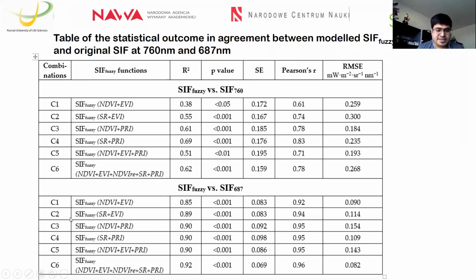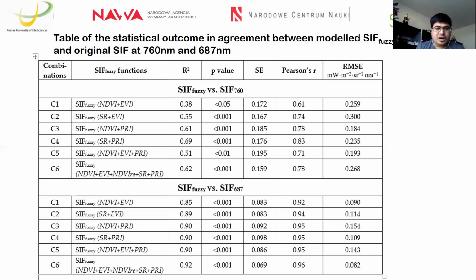So here you can see in 687, the relationship is closer. So the combination of different vegetation spectral indices can approximate 687 in a stronger way compared to 760. So this is the first relationship, the first SIF fuzzy agreement results.